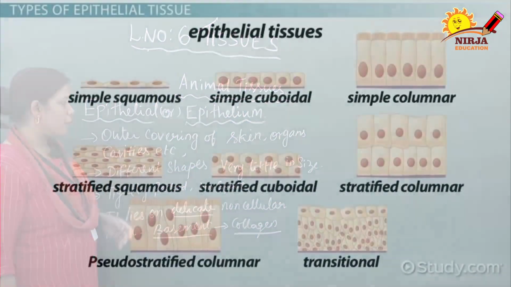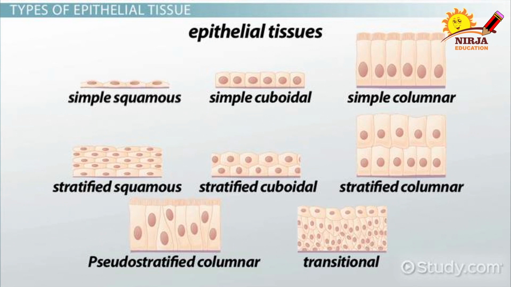There are different shapes, but they are very small in size and compactly or tightly arranged. There is no intercellular space between one cell and another cell. Normally these epithelial cells are present on a delicate non-cellular membrane that is called the basement membrane.